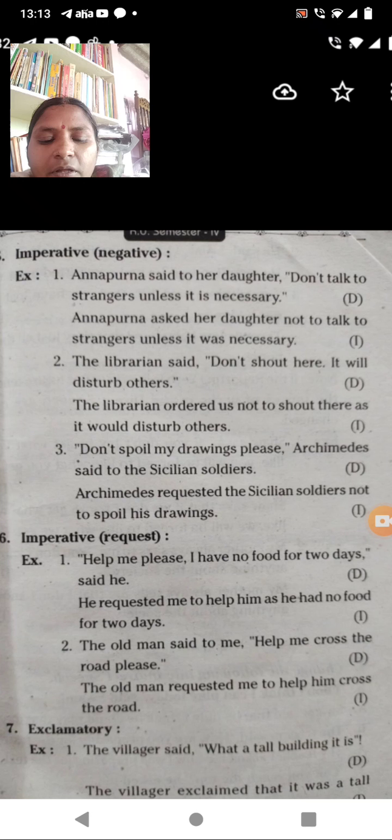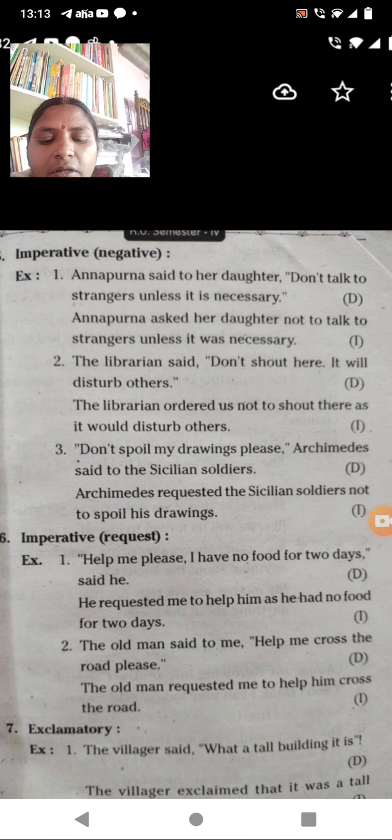Next sentence: the old man said to me, help me cross the road. So what did the old man ask you? To help him to cross the road. See here, the old man requested me to help him cross the road.